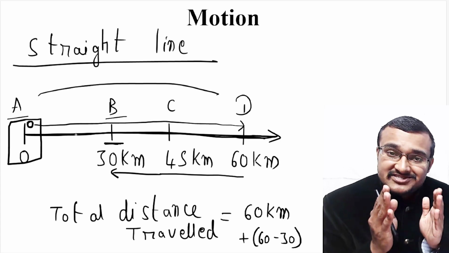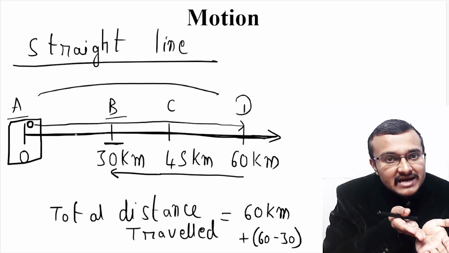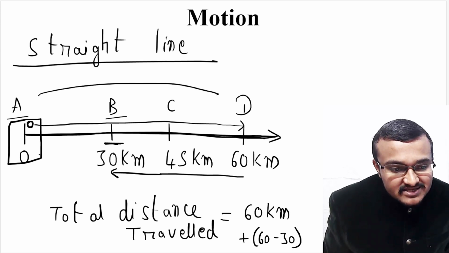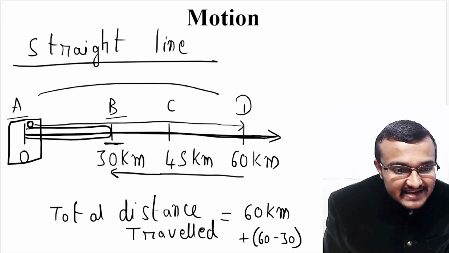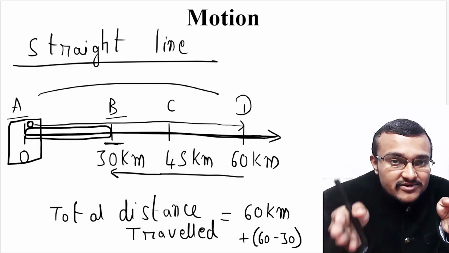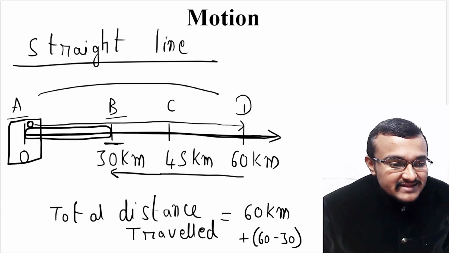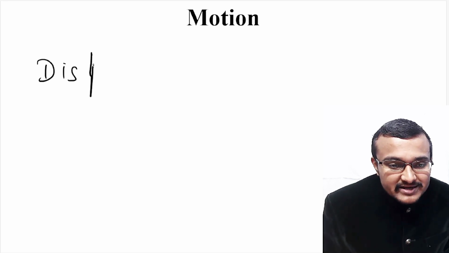But if you consider just the shortest distance, then it is the immediate path from A to B. That is this particular distance. So this is the shortest distance between A and B, that is the 30 kilometer distance. So if I consider displacement, then the displacement of this object is just 30 kilometer.